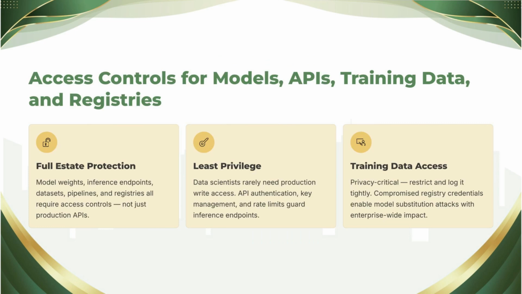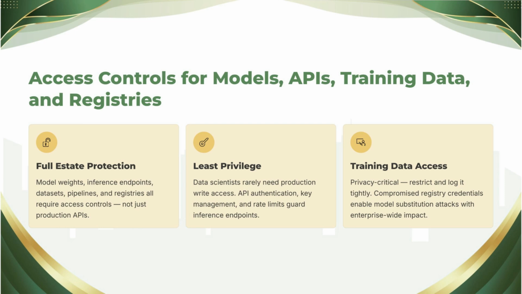After 8 lessons of attacks, we turn fully to defense, and we start with the oldest control family in security: access control, applied to the newest asset class. Models, APIs, training data, and registries each need the who-can-do-what treatment. And today, we build the map your audits will follow.